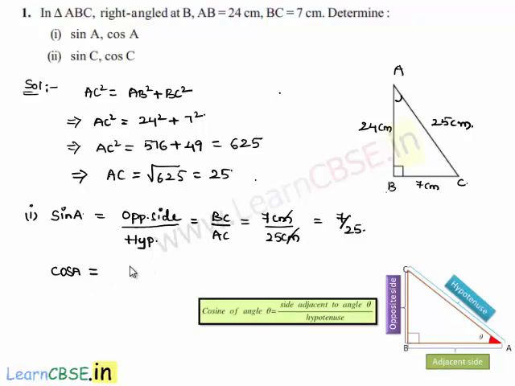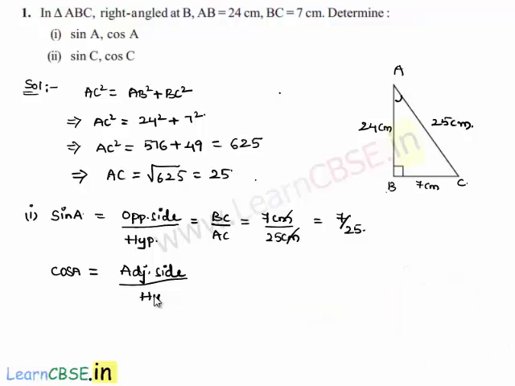Here, we know that cos of an angle is equal to adjacent side by hypotenuse, which is equal to, here adjacent side is AB for angle A and hypotenuse is AC, which is equal to 24 centimeters by 25 centimeters. That is equal to 24 by 25. Now moving on to the second bit.